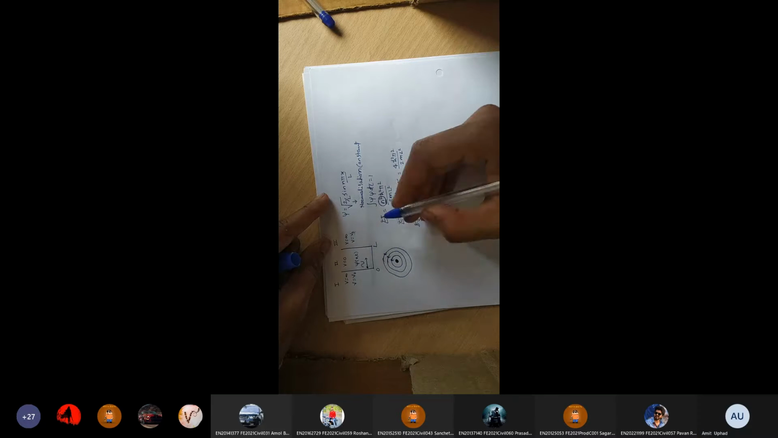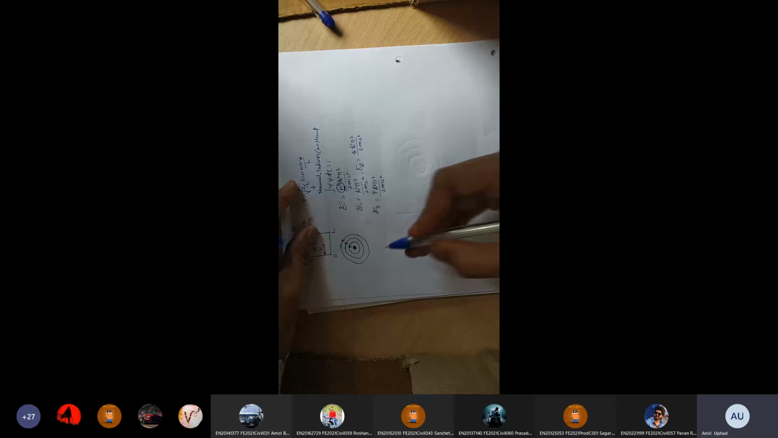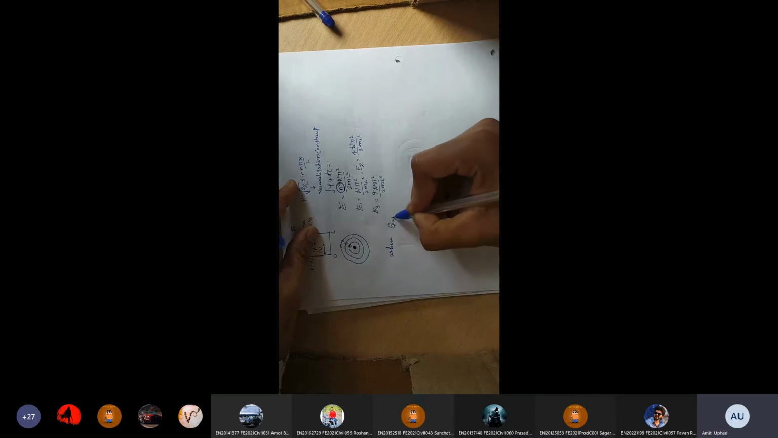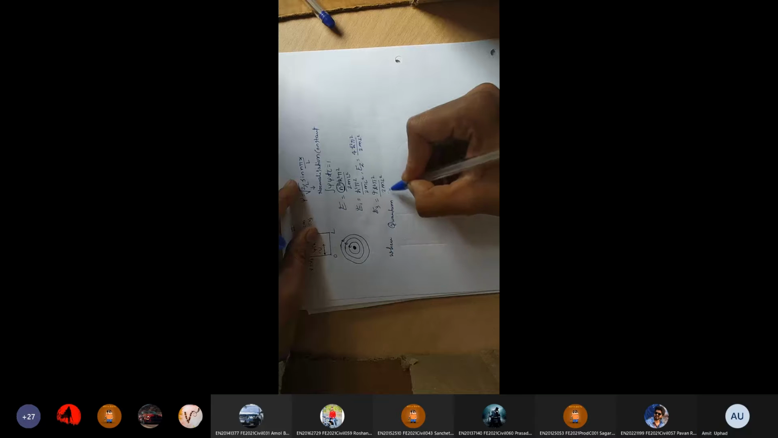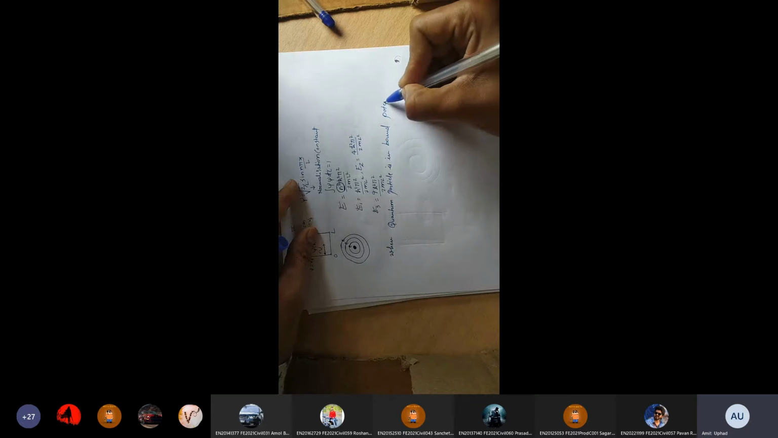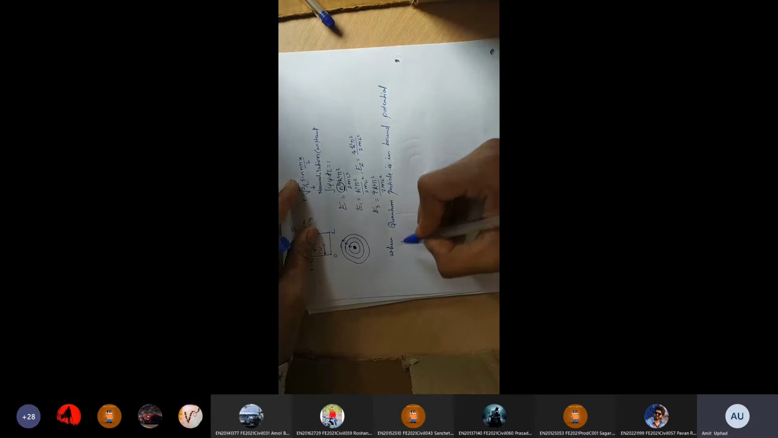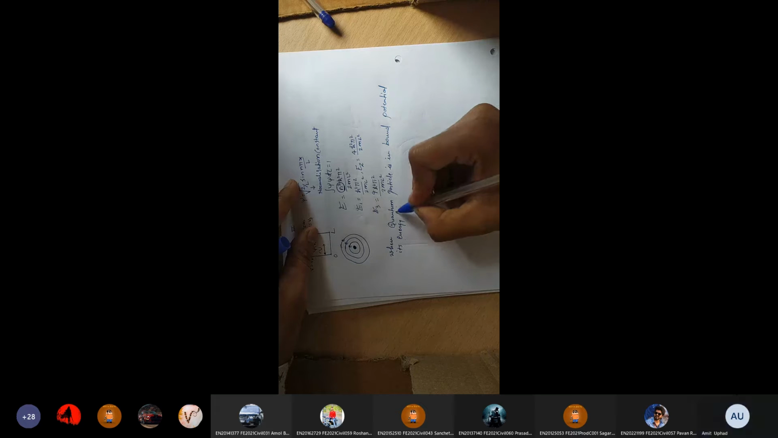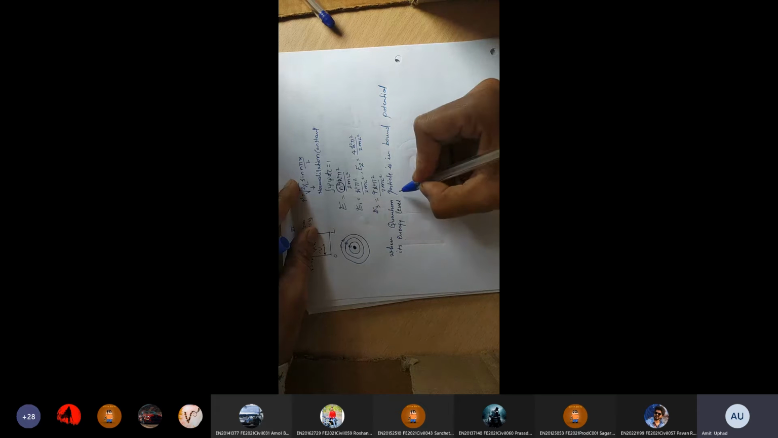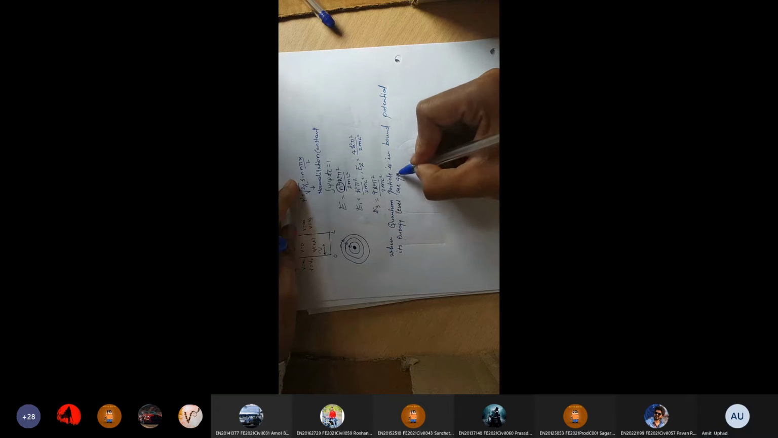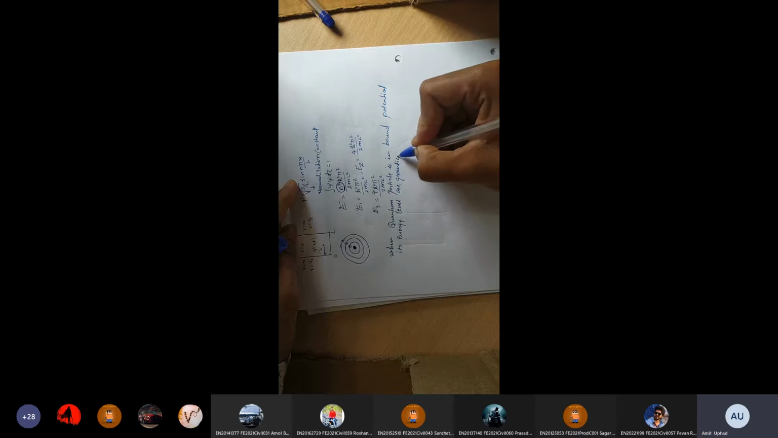Okay, what is the conclusion of this topic? When a quantum particle is in a bound potential, its energy levels are quantized. Are you understanding what I am saying? What is meant by bound potential?